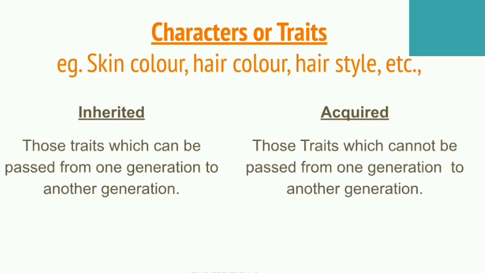But an acquired trait cannot be transferred from one generation to another, for example the intelligence of human beings. It cannot be transferred from one generation to another. It is acquired after birth, right? Cycling and swimming are also examples. We cannot transfer these skills and traits. These characters are acquired from the environment. So these are the two types of traits.